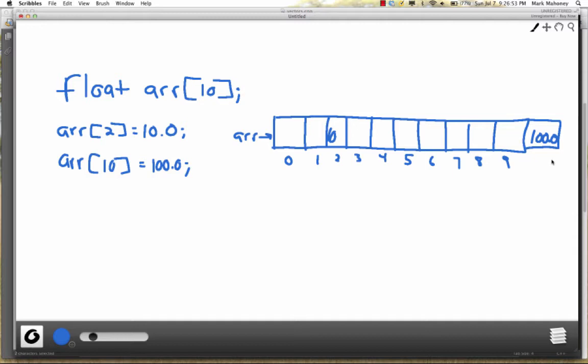In C and C++, you may not get any indication that something bad happened here. The program will just happily go 10 elements away from the beginning of the array and store the value there. So we know from previous examples when we talked about arrays that we could be stepping on some other piece of data when we go outside the bounds of the array. So maybe there happened to be a variable that happened to land right here. Maybe it was called age. And maybe before it had the value of 40, but now we just stepped over that value and put in 100. This is very dangerous. This is a very hard bug to find.